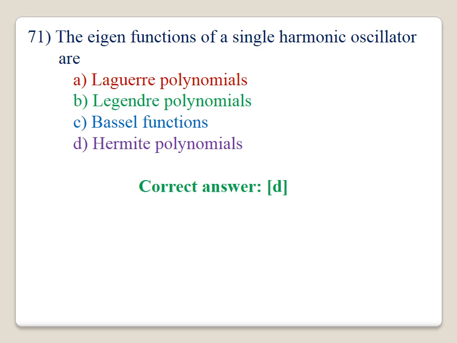71. The eigenfunctions of a simple harmonic oscillator are, correct answer is D, Hermite polynomial. For the harmonic oscillator, the wave equations are obtained by solving Hermite polynomial. Therefore, the eigenfunctions of the simple harmonic oscillator are Hermite polynomials. Option D.